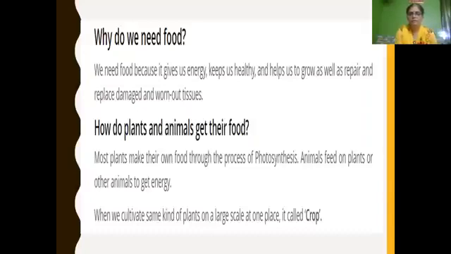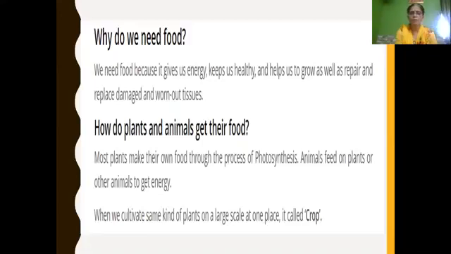So first, let us revise the chapter Crop Production and Management. In that chapter, first we learned why we need food. Answering in one sentence: we need food because it gives us energy, keeps us healthy, and helps us to grow as well as repair and replace the damaged and worn out tissues.